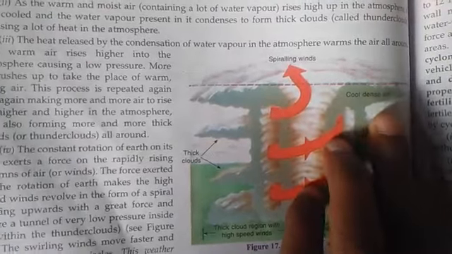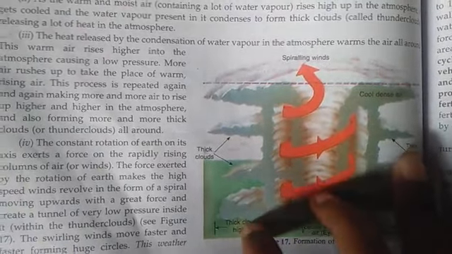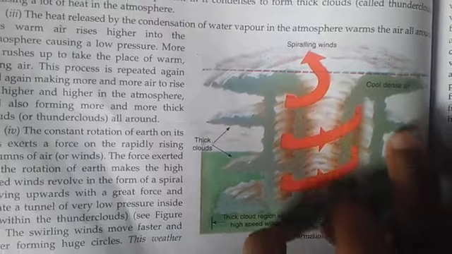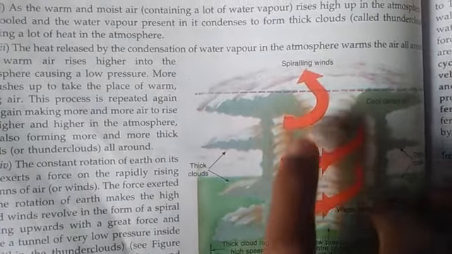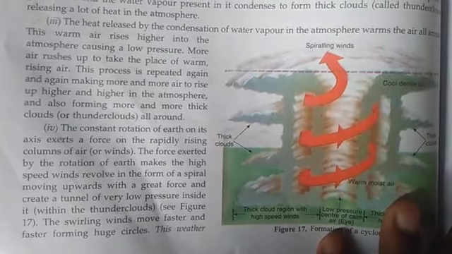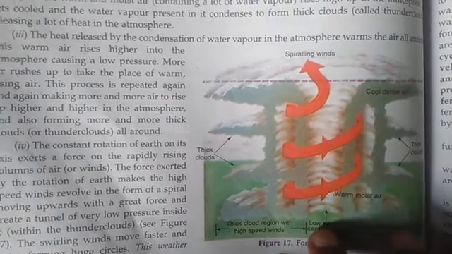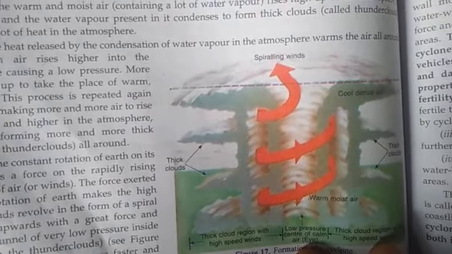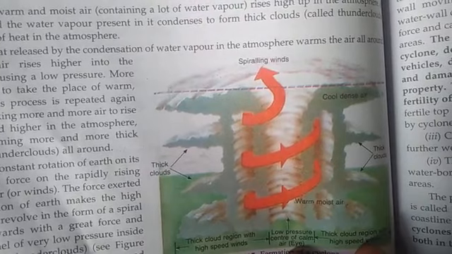Here is a figure in which you can see the formation of a cyclone. Here it is given that cool dense air goes down, thick clouds gather towards the region, and spiraling winds move upward. Thick cloud region with high speed winds, low pressure, center of calm, or we can say the eye.